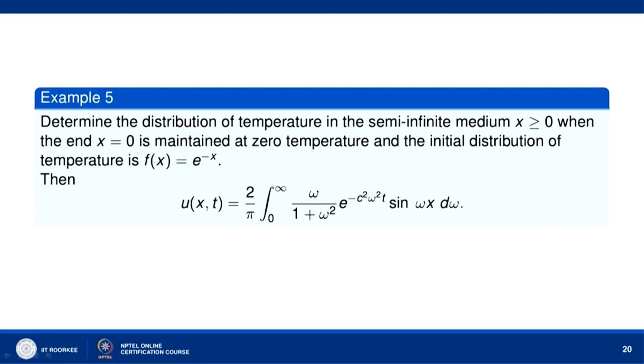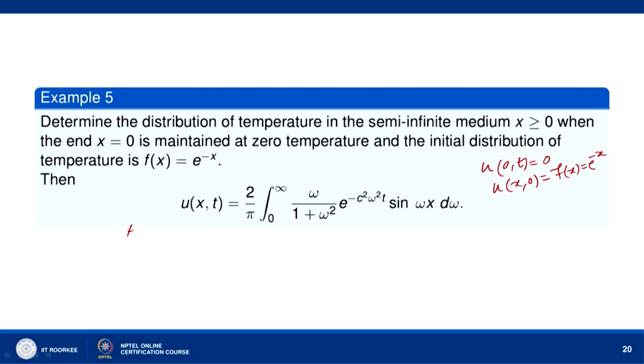when the end x equal to 0 is maintained at 0 temperature. So, we are given u(0,t), x equal to 0, t is given as 0. Okay, u(0,t) is given as 0, and the initial distribution of temperature is e to the power minus x. So, we have u(x,0) equal to f(x) equal to e to the power minus x.